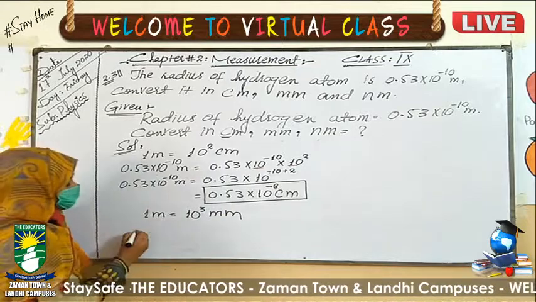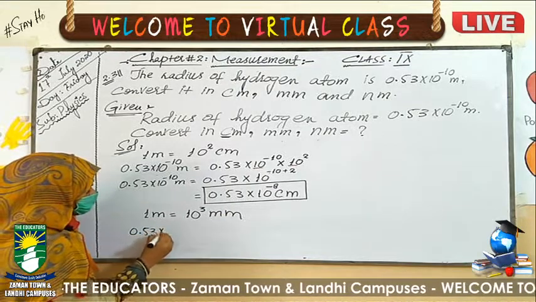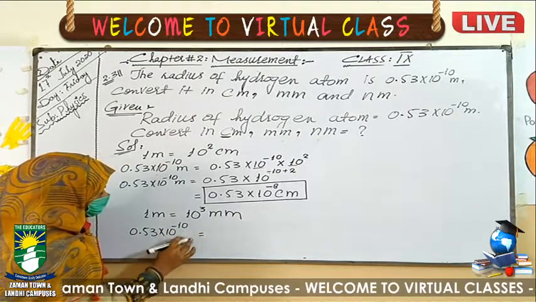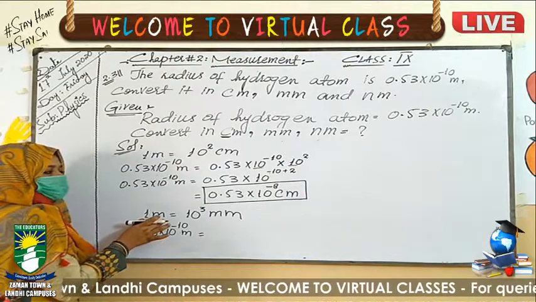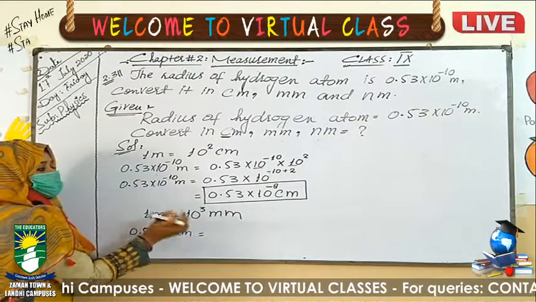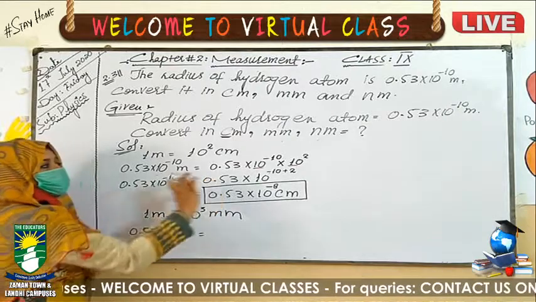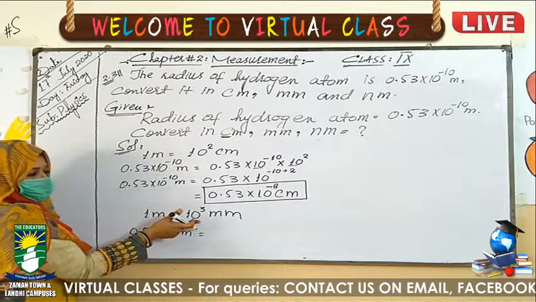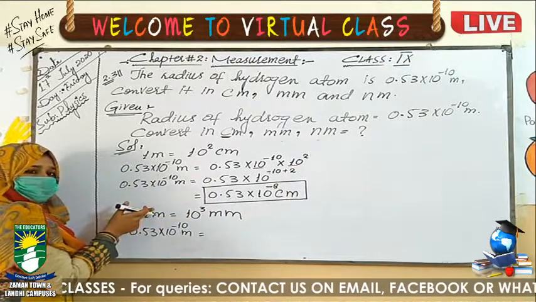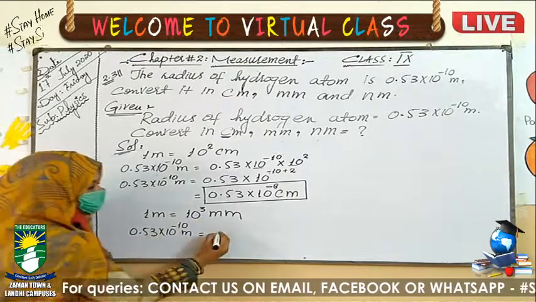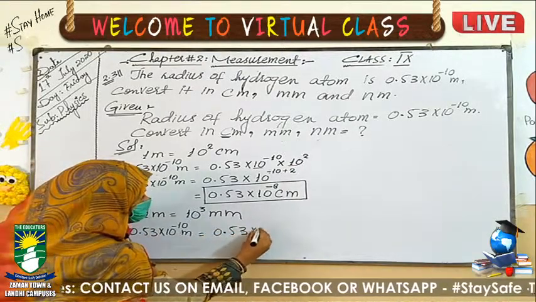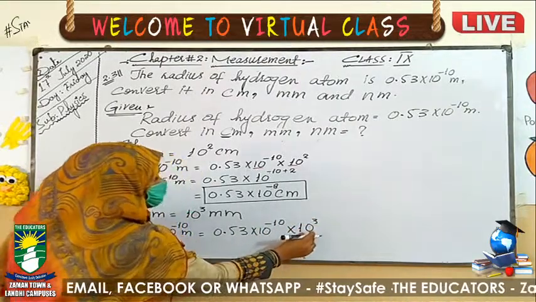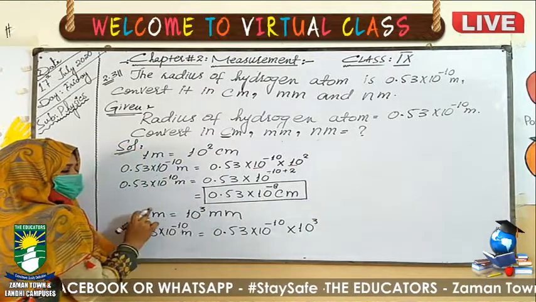The given value which we have to convert is 0.53 exponent minus 10 meter equals to... Because meter is the larger unit and millimeter is the smaller unit, the given value which we have to convert will be multiplied with the standard conversion. It means how many millimeters are present in 1 meter, we will multiply that with the given value, that is 0.53 exponent minus 10 multiply 10 exponent 3. This exponent 3 is basically how many millimeters are present in 1 meter.